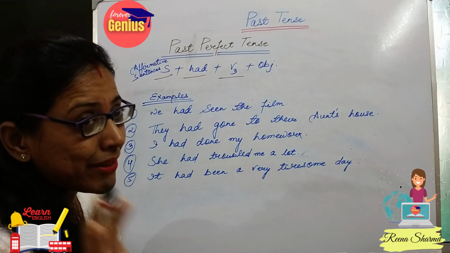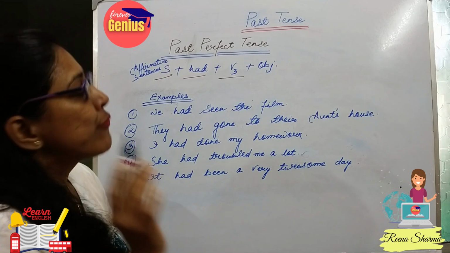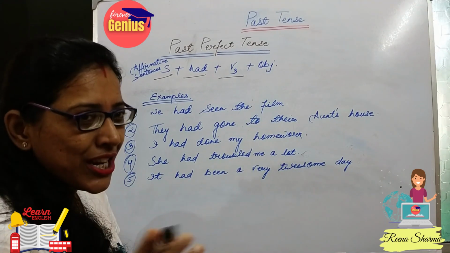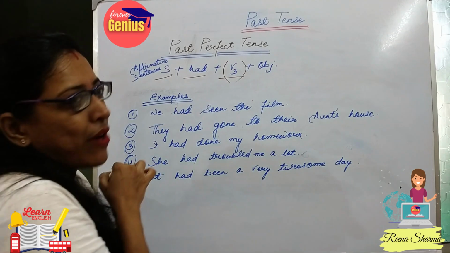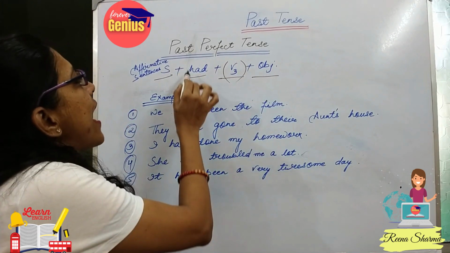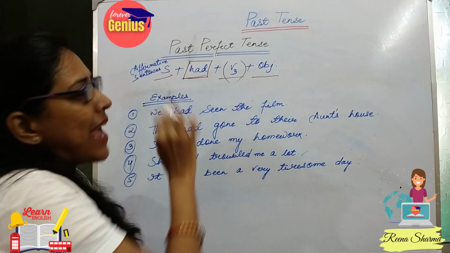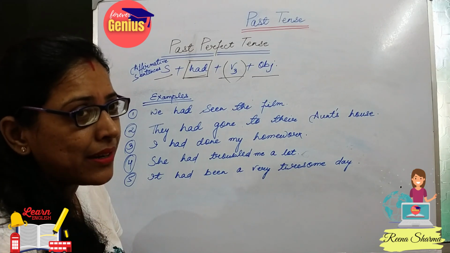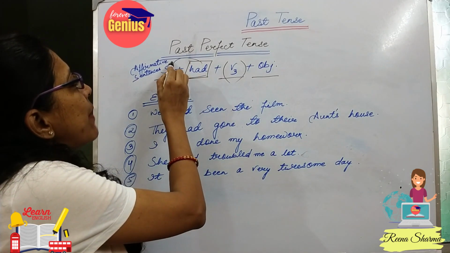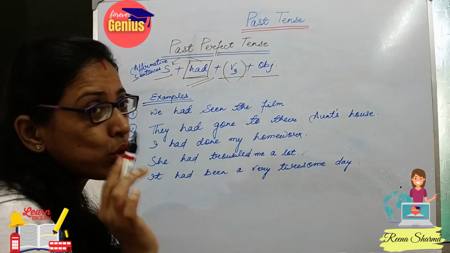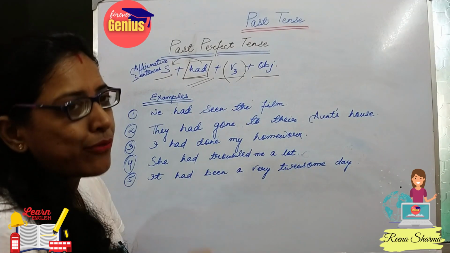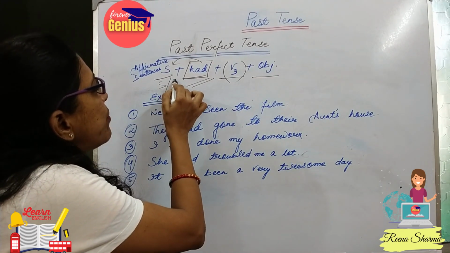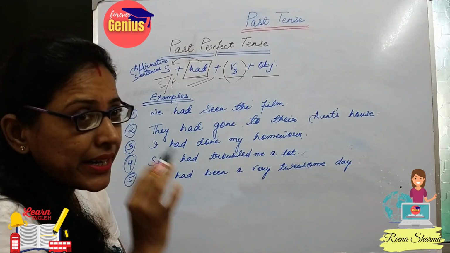Make the difference clear, students. We were using the first form of verb in case of past continuous tense, but look children, here we are using the third form of the verb plus object, with had. Why have I written only had? This question must be arising in some students' minds, because it is past perfect, it is used with the past participle or third form of verb, irrespective of whether the subject is singular or plural. It doesn't make any difference.